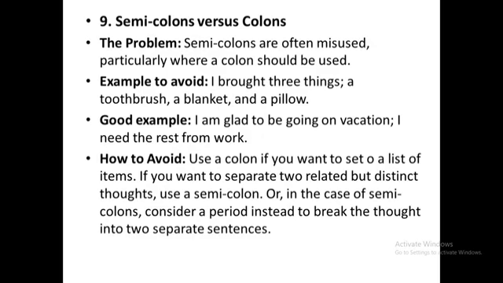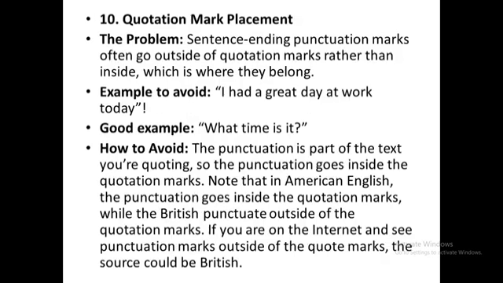So if you want to separate two related but distinct thoughts, use a semicolon. Using a semicolon you can distinguish the two related things. But in the other case of a semicolon, consider a period instead to break the thought into two separate sentences. If you are discussing two thirds, you will use a semicolon to make it separate.